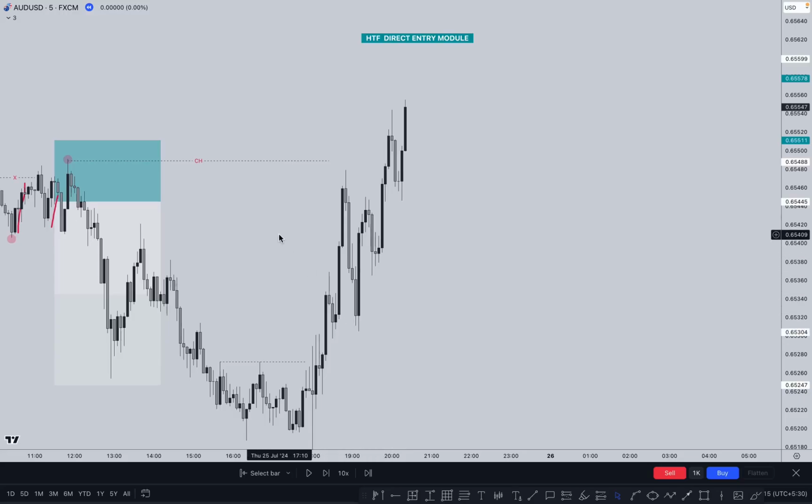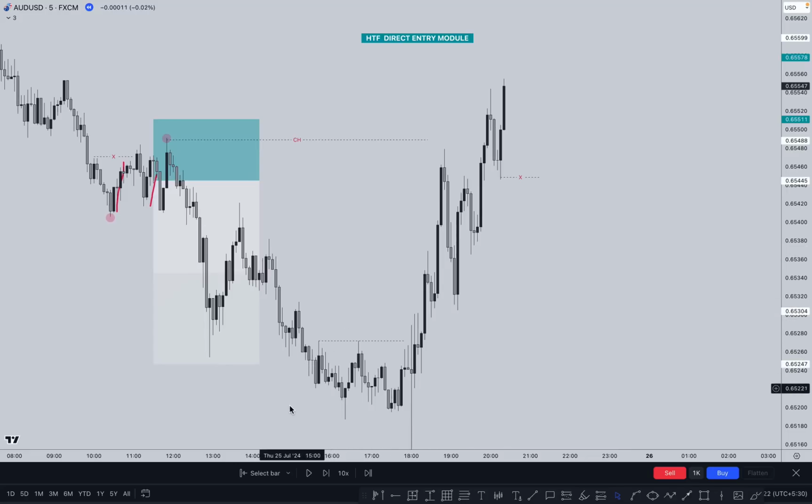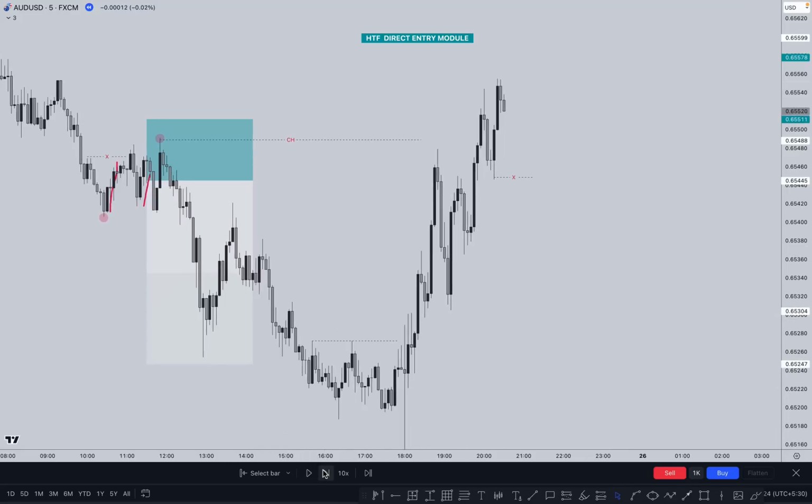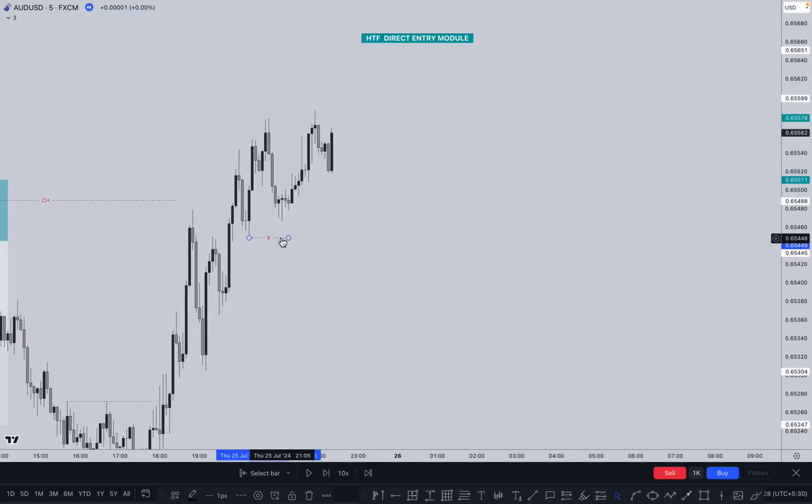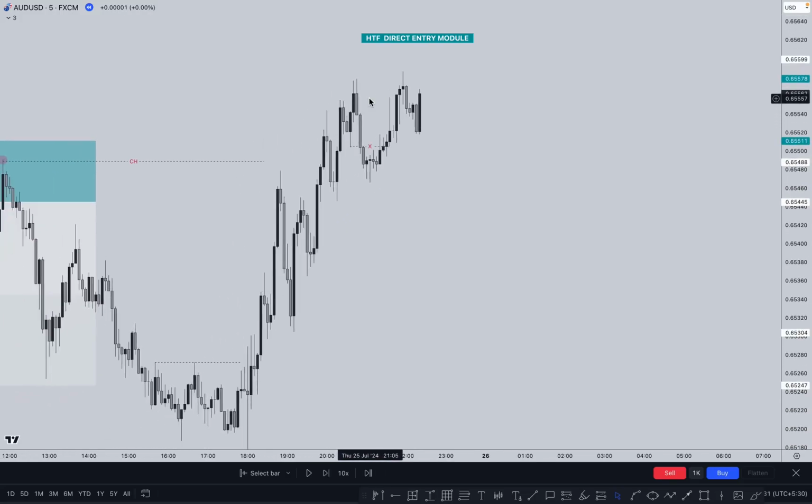In this case, again, we need to wait for it to take out the inducement. So where is our inducement? Look at this one. Once the market takes out the inducement, then we are interested in the buy to the upside because the market direction has changed. So finally, the market took out the inducement right here. And once the market took out the inducement, simply we are looking for the buy after taking it out. As you know, market momentum is bullish, right? No. Why? Because this one is not a valid inducement.